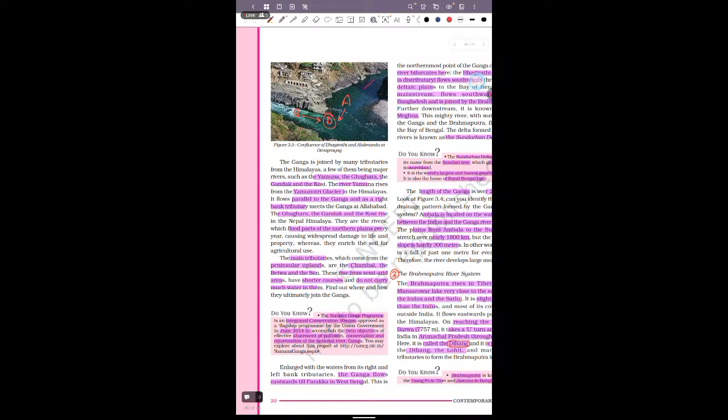So here this is the Alaknanda river and this is the Bhagirathi river, and when both rivers meet at Deoprayag, the Ganga river is formed. This is the Yamuna, Ghagra, Gandak, Kosi. These are the important tributaries of the Ganga, and from the peninsular upland there are the Chambal, Betwa and Son. These are also important tributaries of the Ganga as they join from the right side.